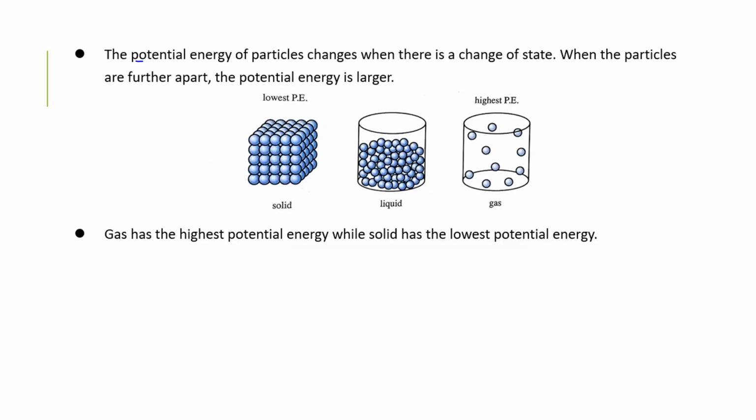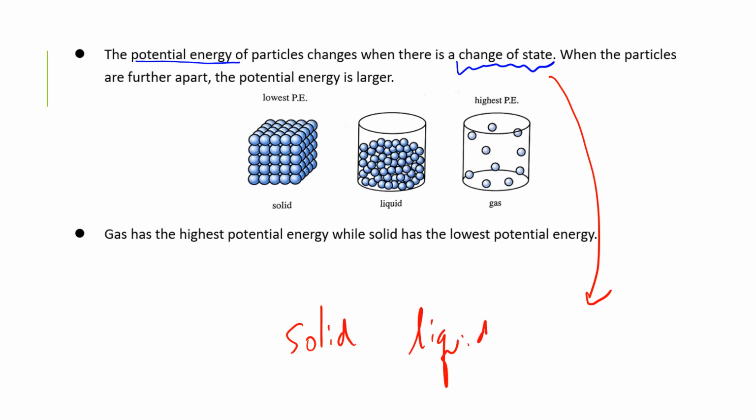Meanwhile, the potential energy of particles changes when there is change of state. That means from solid to liquid or liquid to gas. So these are what we call change of state. When particles are further apart, the potential energy is higher.